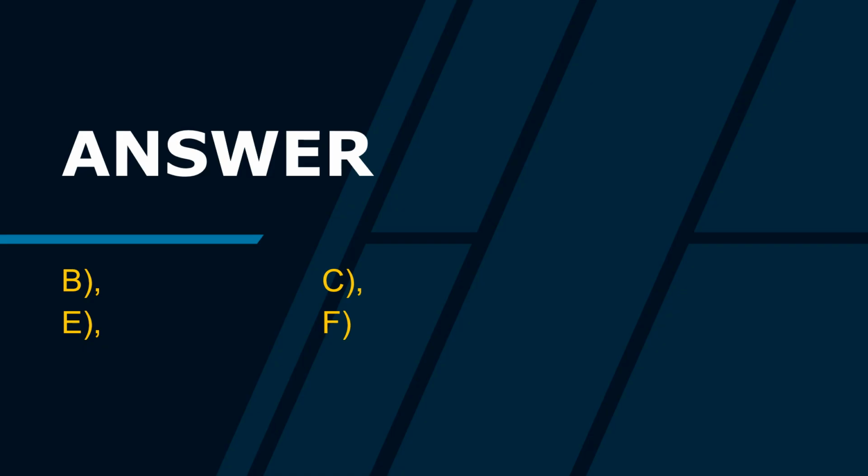These are the answers to the previous slide. If you go through the theory carefully, you will be able to answer the question. The correct answer is option B, C, E and F. This was enough for the explanation of domestic territory. In your book also, the theory part is given. Please go through it, and if you have any reference books, you can go through them. Domestic territory is basically the territory lying within the domestic boundary of a country, but it should also belong to the country's administration.